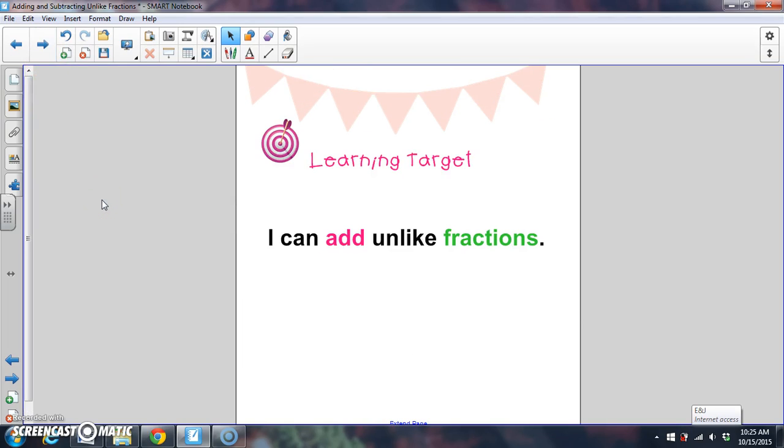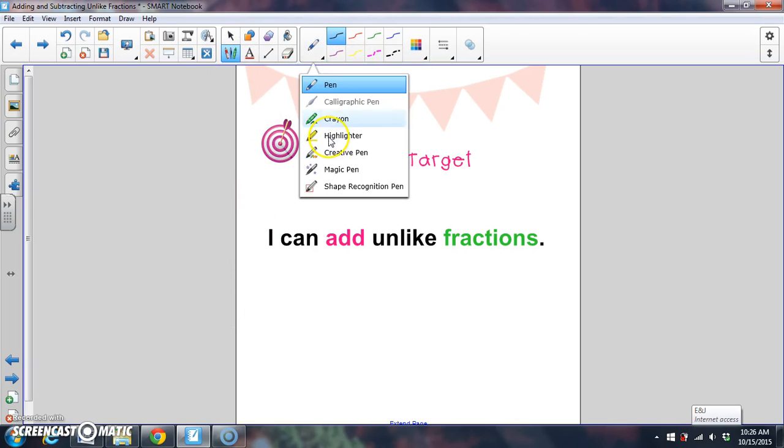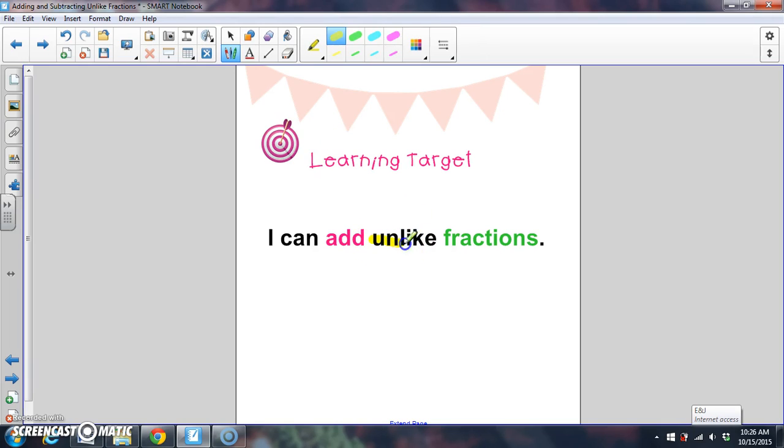Today we're going to focus on adding unlike fractions. This word unlike is really important. Yesterday we talked more about adding and subtracting with fractions that have the same denominator, so today we're going to focus on what to do if we have different denominators specifically.